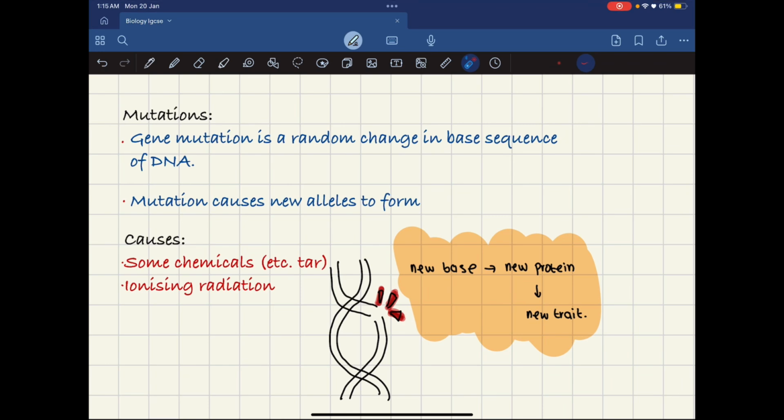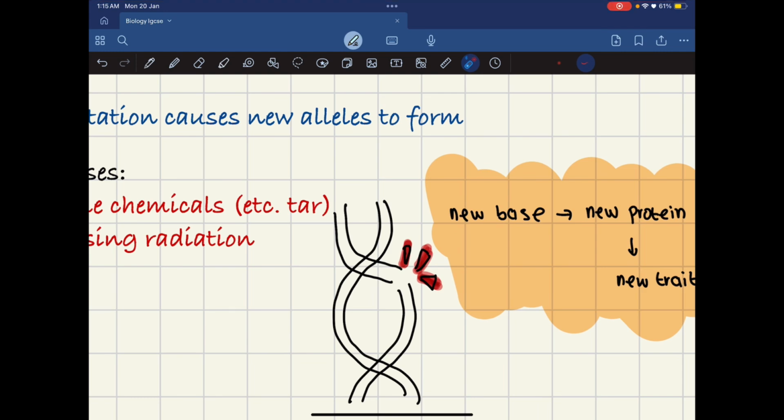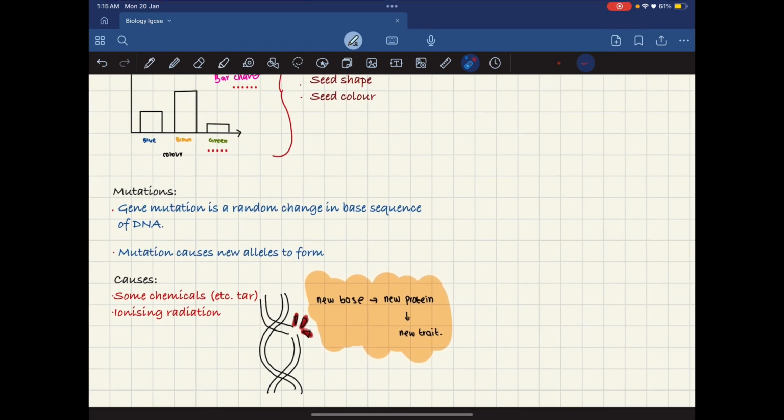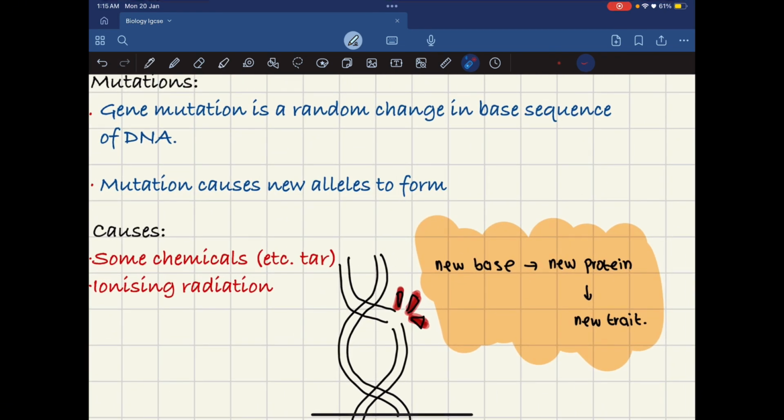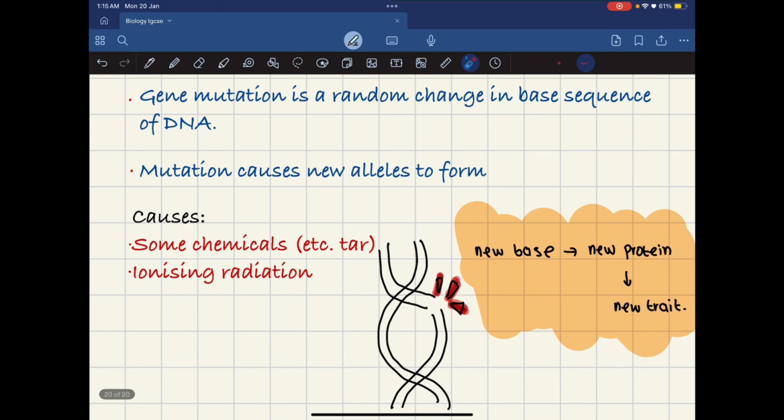Mutation can cause the base sequence of DNA to change. Your DNA would get interrupted, and it will cause the base sequence to change. A new base sequence gives you a new protein, which will give you a new trait.